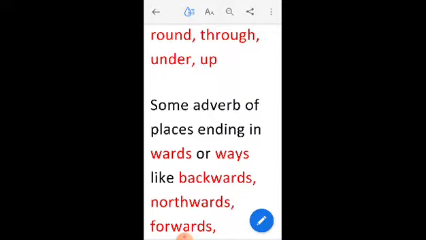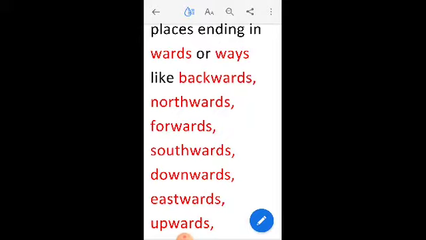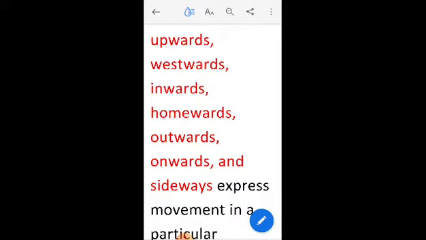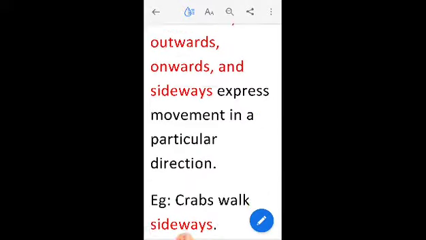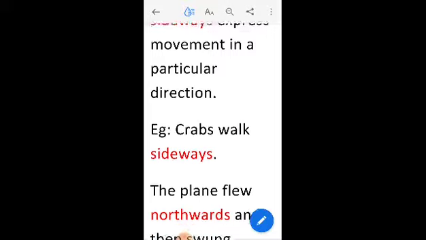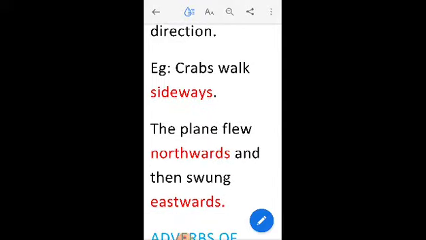Some adverbs of place end in ward, wards or ways like backwards, northwards, forwards, southwards, downwards, eastwards, upwards, westwards, inwards, homewards, outwards, onwards and sideways. These are the words that are used to express movement in a particular direction. For example, crabs walk sideways. The plane flew northwards and then swung eastwards. So this shows a particular direction.